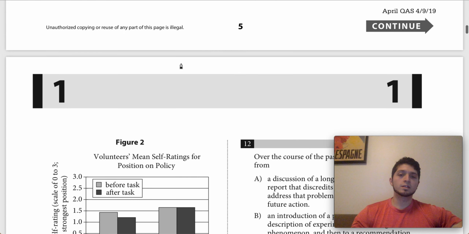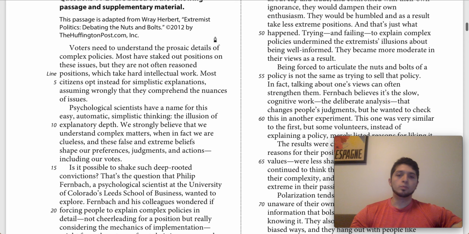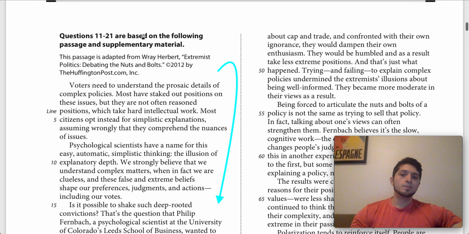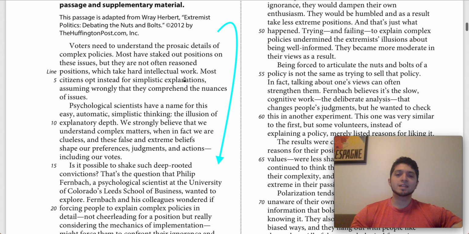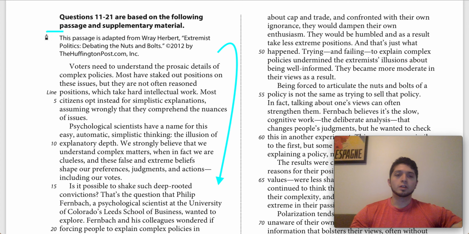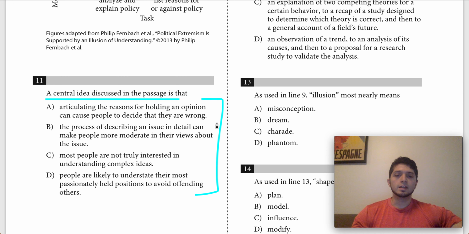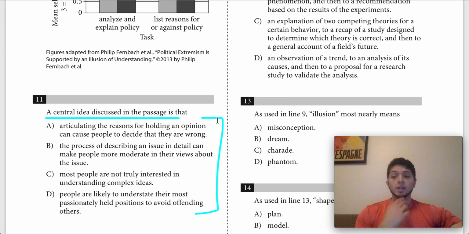And there's a couple places to look for this. So normally what I'll do is I'll sort of scroll back up to the beginning of the passage, and I'm looking for a thesis statement, usually in the introduction or somewhere near the introduction. I'll also look at this little blurb here for sort of the central claim. Basically, try to answer the question before you look at the answer choices.